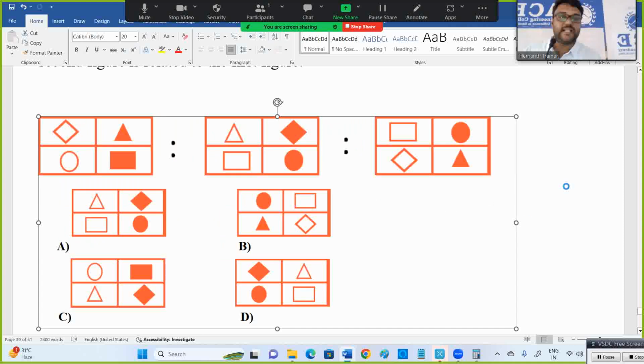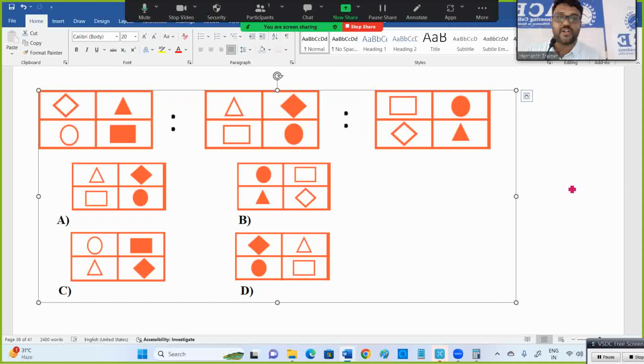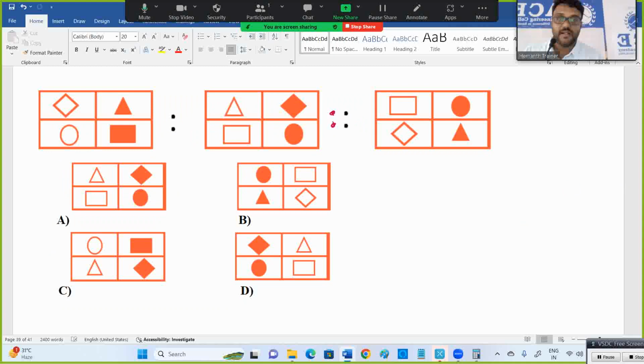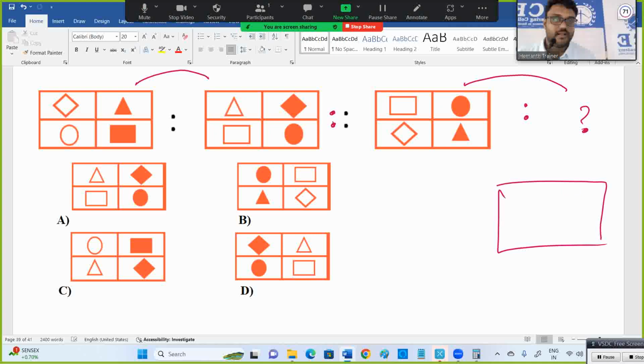First page, some logic is there. Second page, same. This is the analogy concept. In the first page, something is happening. The same logic you have to apply for the next one. Here, left and right are interchanged. So left comes to right, right comes to left. So what should be your answer then? Circle in the left side, unshaded. Rectangle in the right side, shaded. Here triangle unshaded, rhombus must be shaded. So that's there in option C.